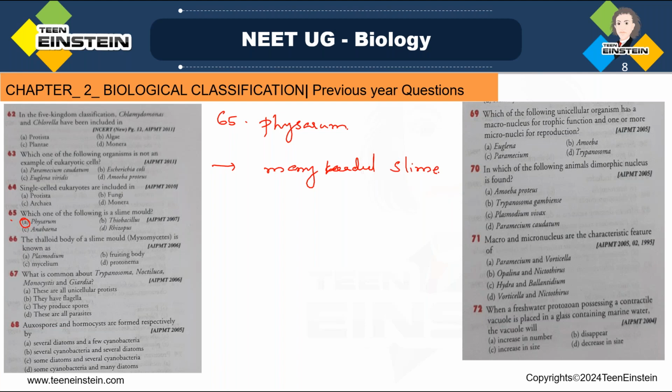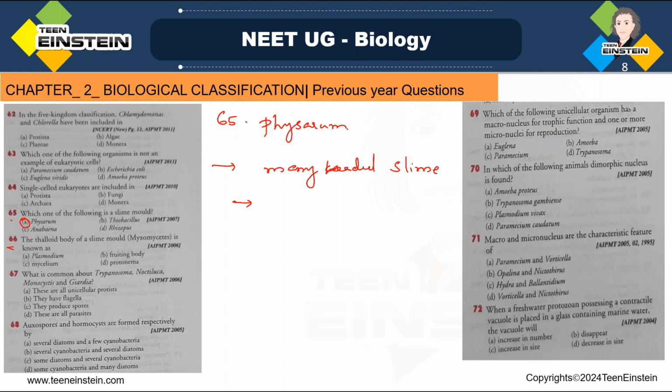Physarum polycephalum. This is called many-headed slime, and that is a slime mold. Where will this be present? This will be present in cool and moist areas like decaying leaves and decaying logs and so on. So in that condition, it will be present. So the correct answer is option A, Physarum.